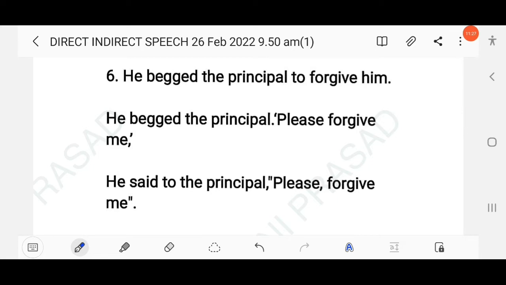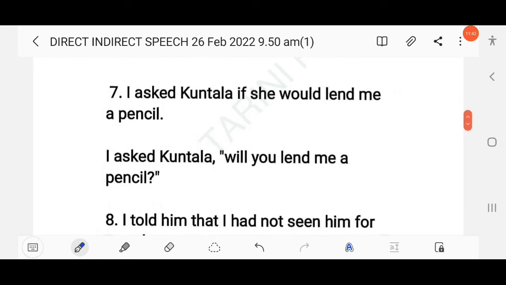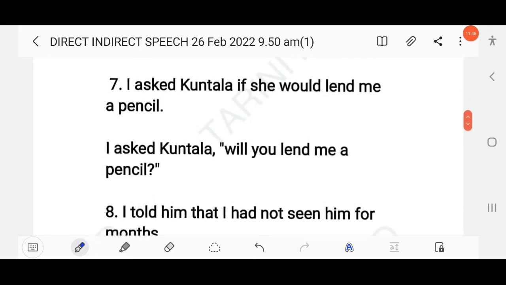The next question here: he begged the principal to forgive him. Right? So here you have to write: he begged the principal, please forgive me. As you know, this is one type of request. So here you can write both: he said to the principal, please forgive me, or he begged the principal, please forgive me. Right? The next question here: I asked Kantla if she would lend me a pencil. So you know, this is a yes-no question. Which tense do you follow here? Past modal. That means in the direct speech we have to use "will". Right?